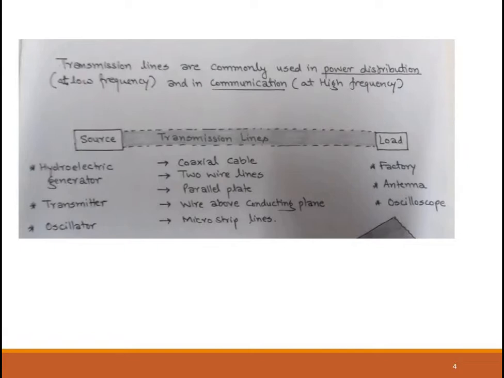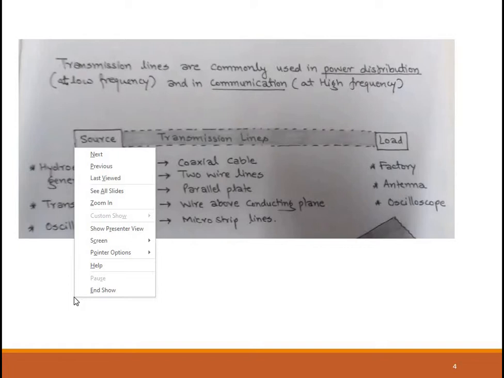Transmission lines are commonly used in power distribution applications. Power distribution would mean lower frequency, and for communication applications the frequency will be higher. So this figure here shows how the transmission line normally has two conductors, separated by a suitable dielectric, and your wave propagation will be happening through that dielectric medium in between the two conductors.